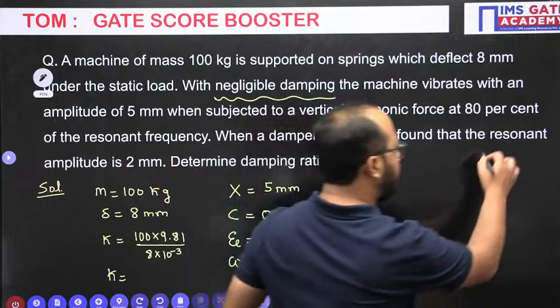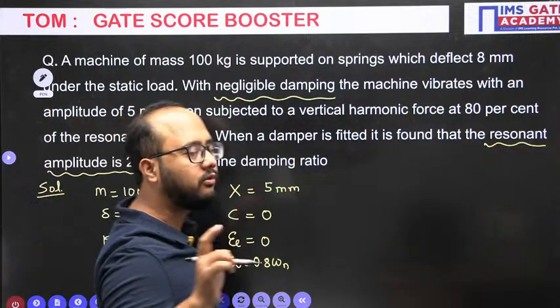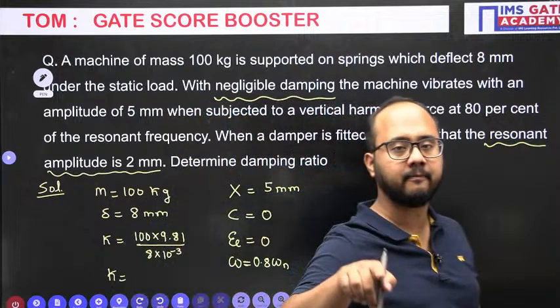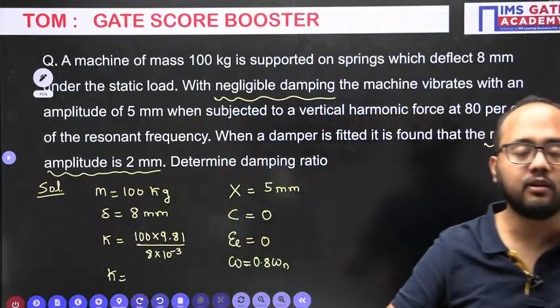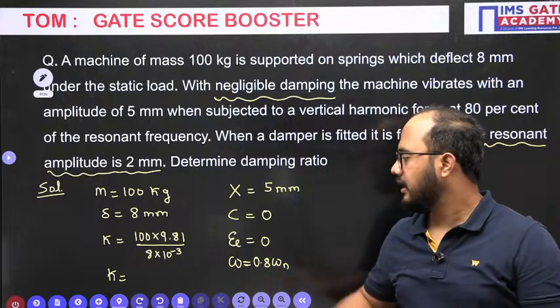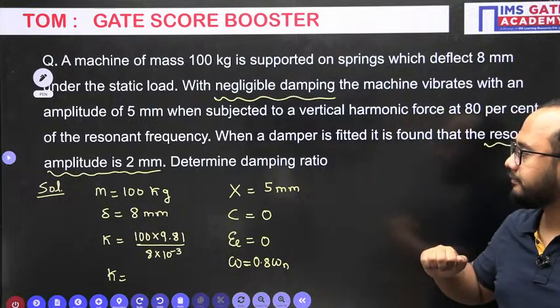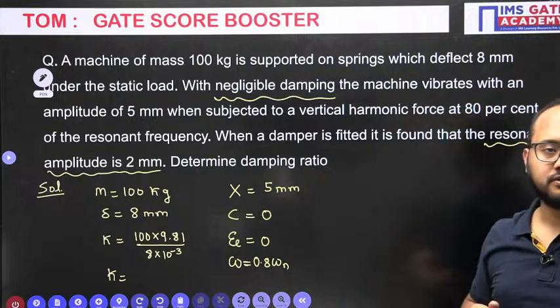Now what does it mean, resonant amplitude? It means they are talking about that amplitude when the resonance condition is there, and resonance condition basically means omega equals omega n. So that is a separate case. Then they are asking the damping ratio.